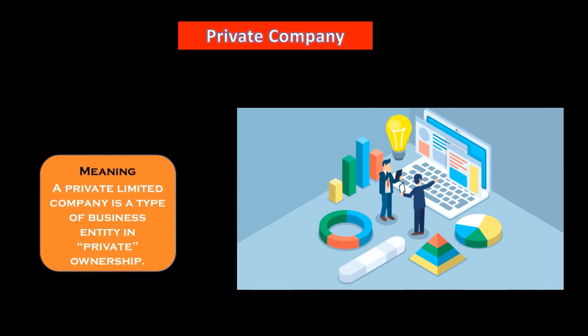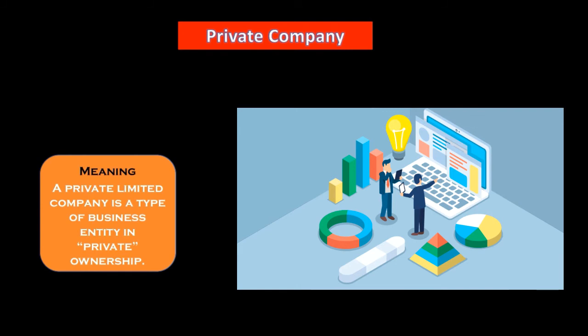It means, suppose you and some of your friends decided to run a business and you created a company. That is a private company, because a few people have the exclusive right over the company.